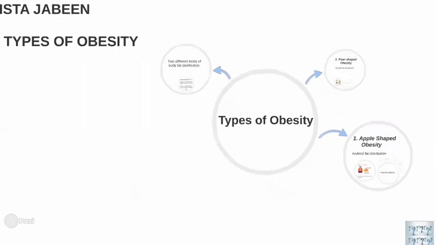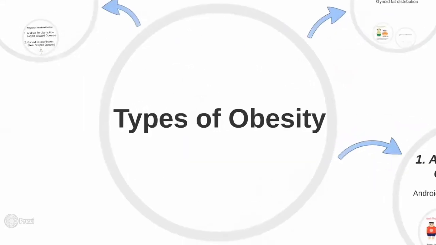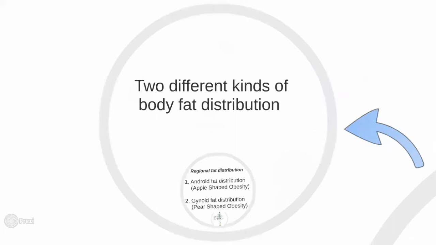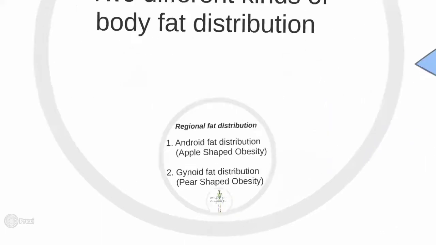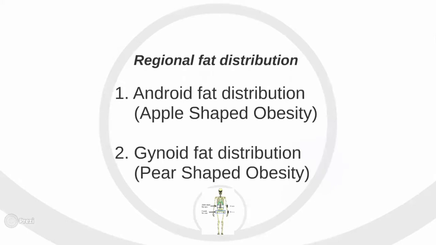Types of obesity. Obesity is defined as the excessive accumulation of fat inside the body. This accumulation of fat is distributed in the body according to different regions. So these are of two types: android fat distribution, also known as apple-shaped obesity, and gynoid fat distribution, also known as pear-shaped obesity. So what this means is regional fat distribution.